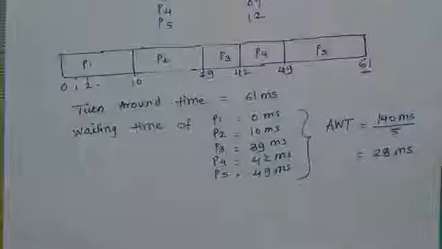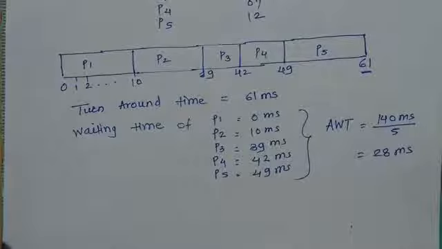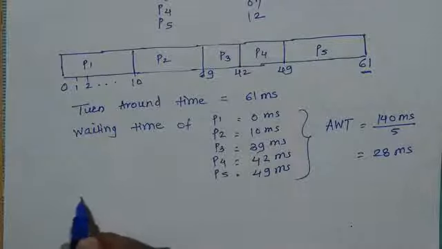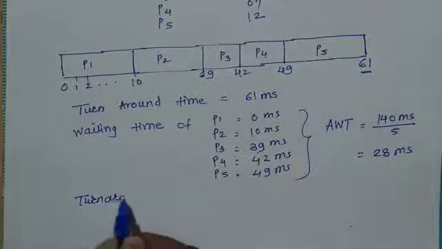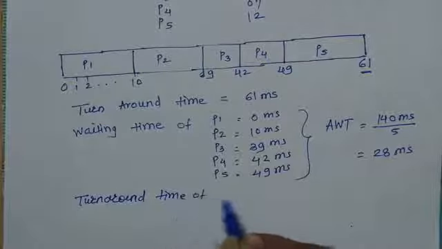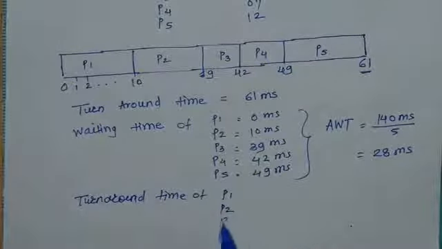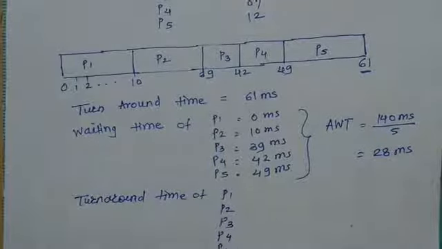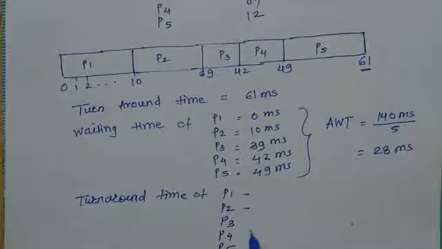Now we will calculate the average turnaround time. So for that we need to calculate the individual turnaround time. So the turnaround time of P1, P2, P3, P4 and P5 we have to calculate first and then we will go for the average turnaround time.